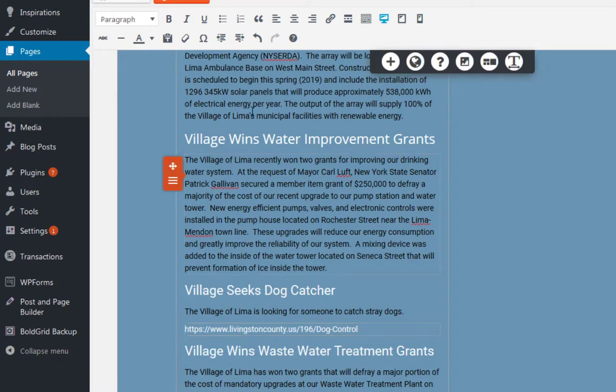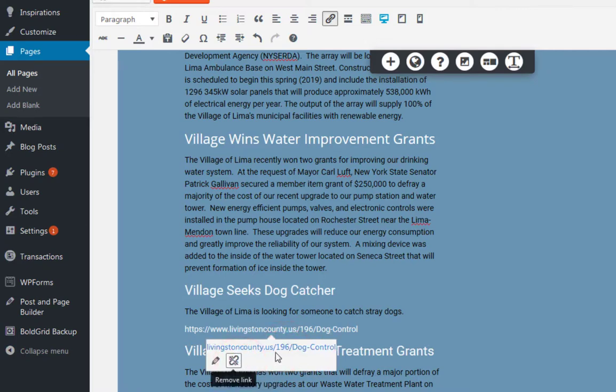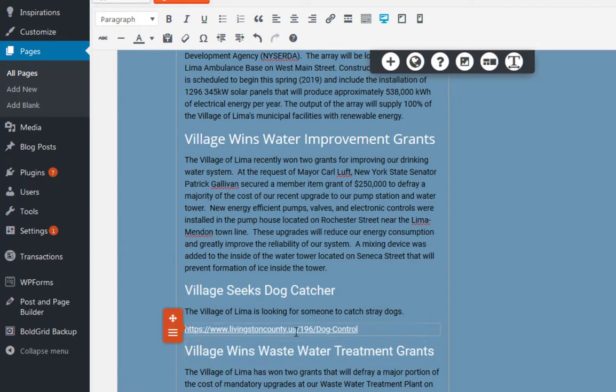So I've got to come up here and insert the link. Now, it already has what it is in there. I can see it's Livingston County Dog Control. So I'll hit apply. And now it should be a hot link. You see when I hover over it, it gets an underline.